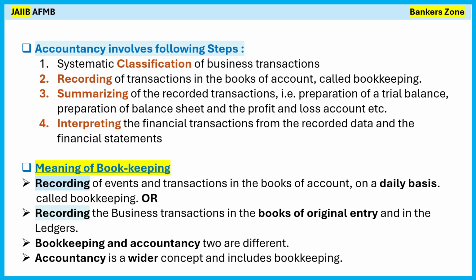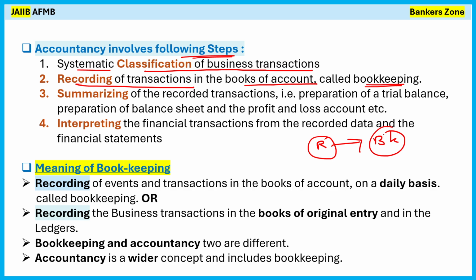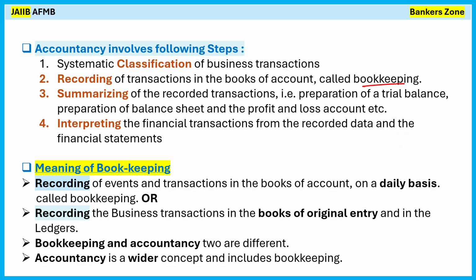Now see, accountancy involves the following steps simply: systematic classification of business transactions, and recording of transactions in the book of account, called bookkeeping. What is bookkeeping? The first step involved is the recording of the transaction. If anybody asks you what is bookkeeping, it is simply the recording of the transaction. Previously there was no software, so you had to manually enter the data into the ledgers, right? That entry into the ledger is called bookkeeping.